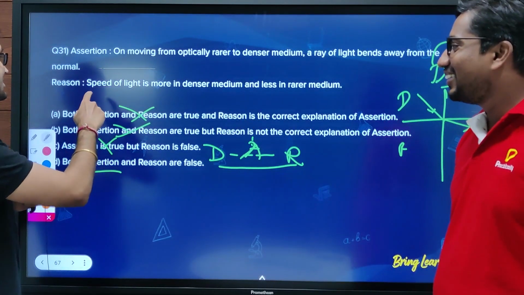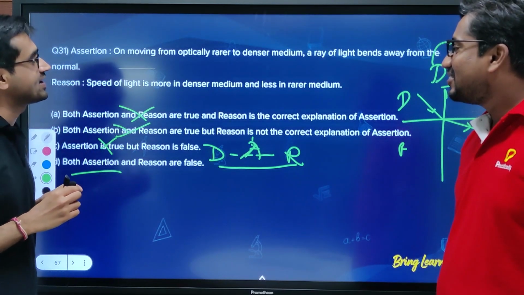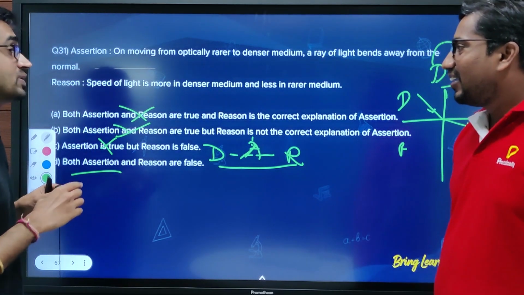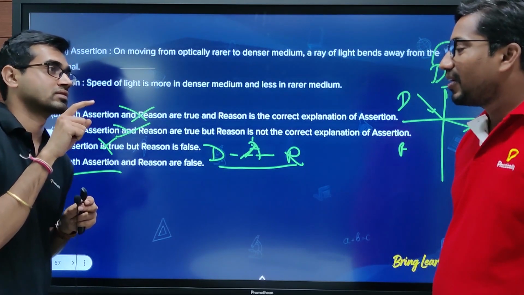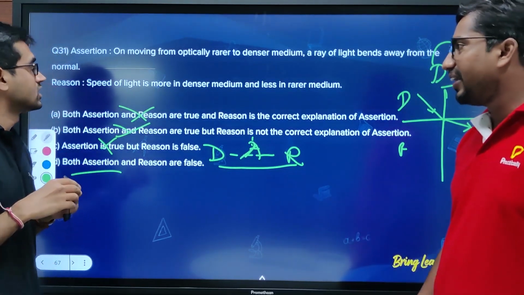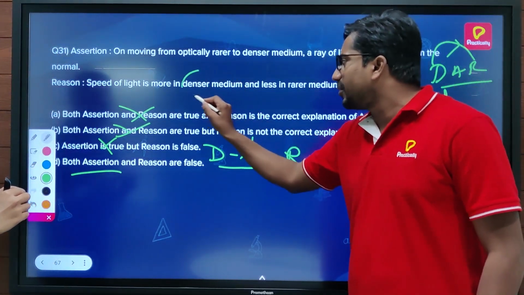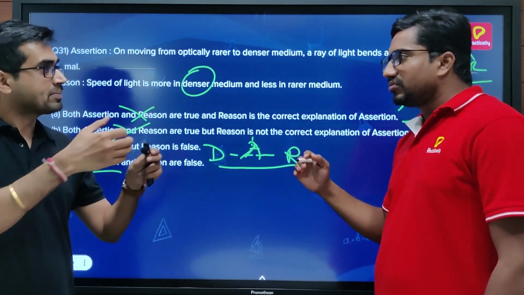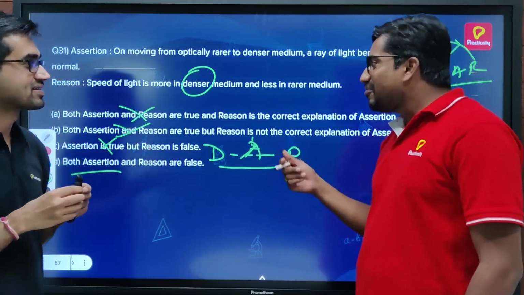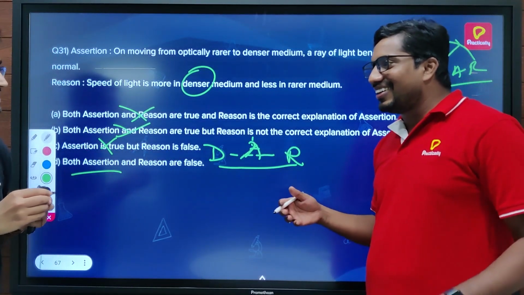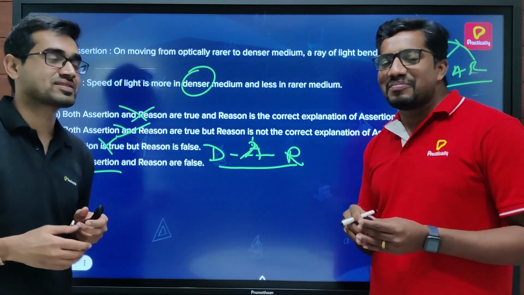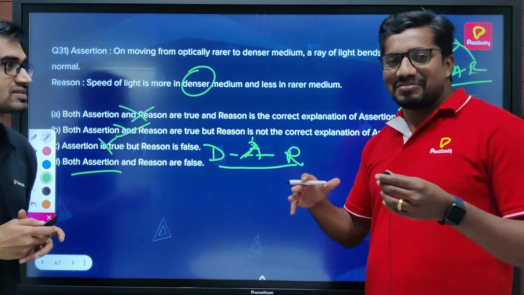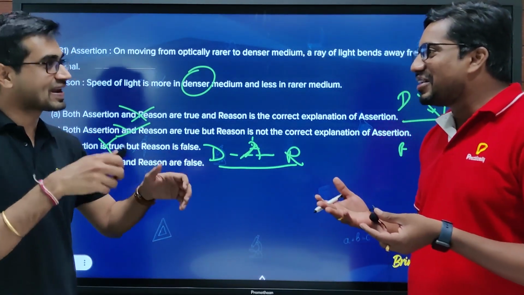Speed of light is more in denser medium and less in rarer medium. Generally, in a denser medium the light slows down, because there are many particles pushing against it. When I was studying, my teacher said a denser medium is like a classroom with a teacher.